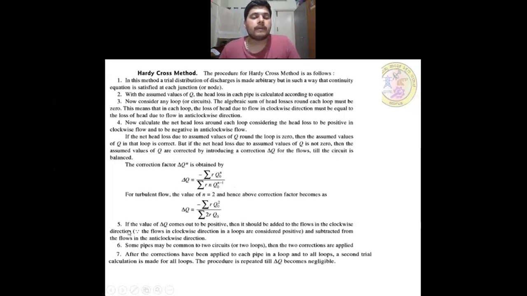Fifth, if the value of delta Q comes out to be positive, then it should be added to the flows in the clockwise direction and subtracted from the flows in the anti-clockwise direction. Some pipes may be common to two circuits, then the two corrections are applied. Seventh, last one, after the corrections have been applied to each pipe in a loop and to all loops, a second trial calculation is made for all loops. The procedure is repeated till delta Q becomes negligible.